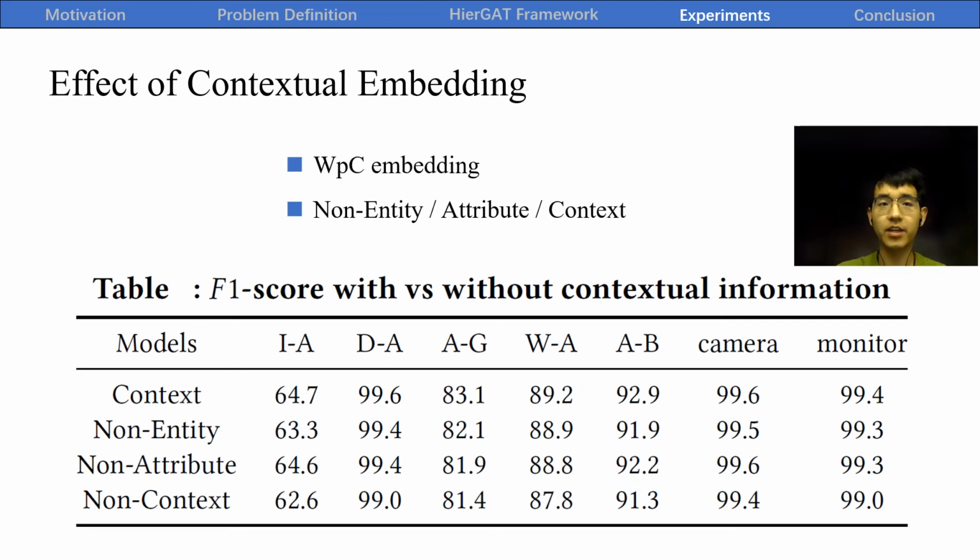We evaluate the effectiveness of the proposed method for modeling context. We compare the following variants. First, non-entity without entity level context. Second, non-attribute without attribute level context. Third, non-text without any context, i.e. word embedding only. The results show that all three types of the context contribute to the results of HGAT+. The semantic information in the word embedding fits the context, making the final embedding more discriminating for ER problem.